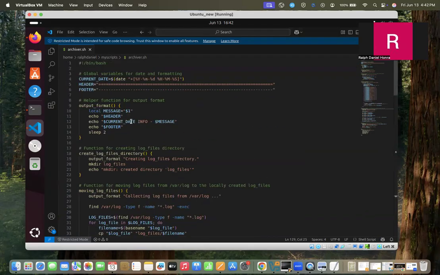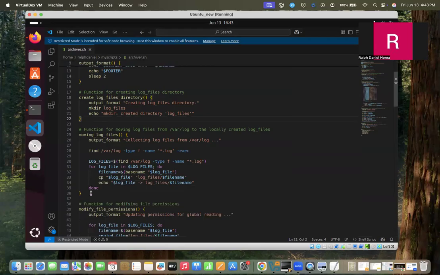I have constructed my script in such a way that it is all inside functions, and each function has its own purpose. For example, output format contains the function for the formatting of the output, or the echo. I also have create log files directory. This function, as the name suggests, is for the creation of the log file directory, which will store all of our log files.